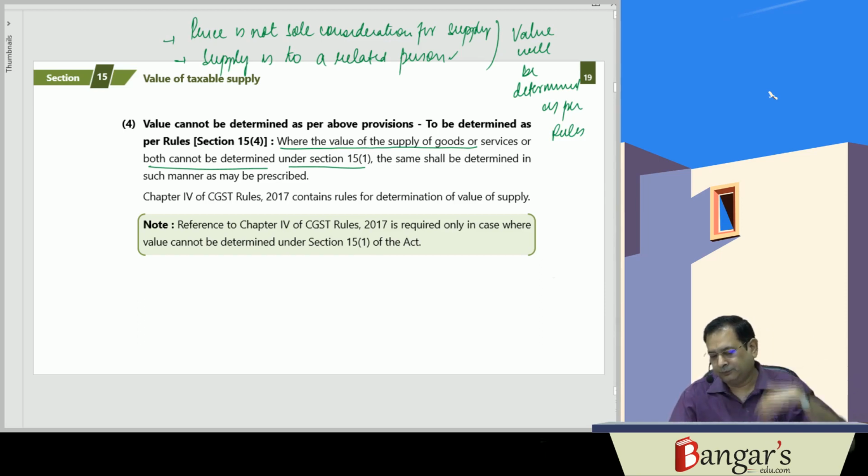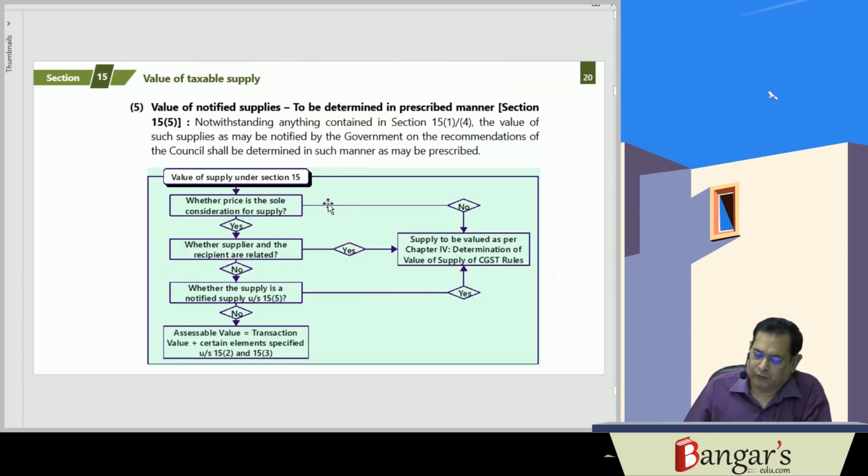And besides this, what has been provided in Section 15.5 also.